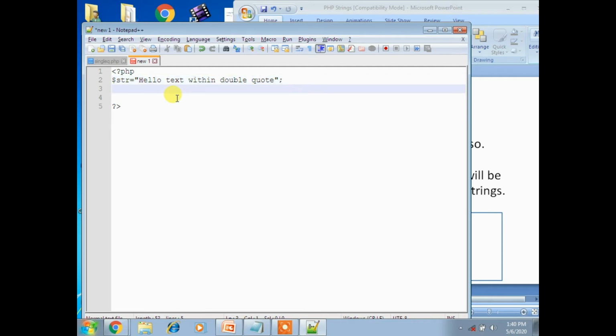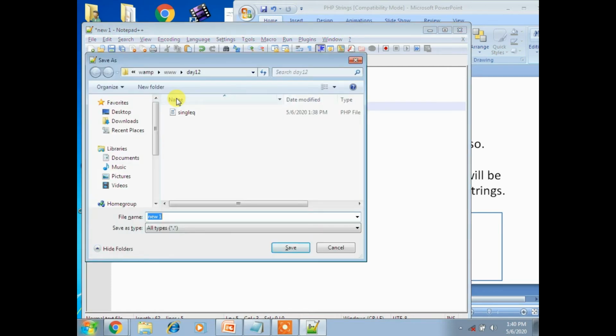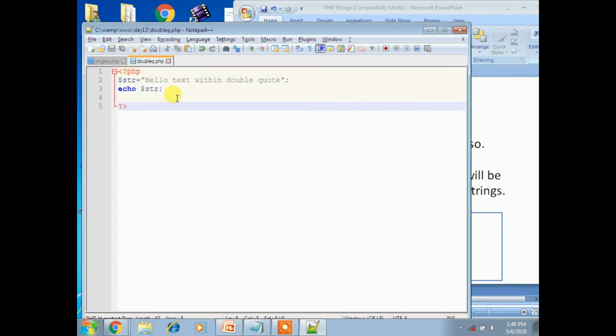Now enter echo, use the echo statement, $str. Now save the program as double quotation dot php.